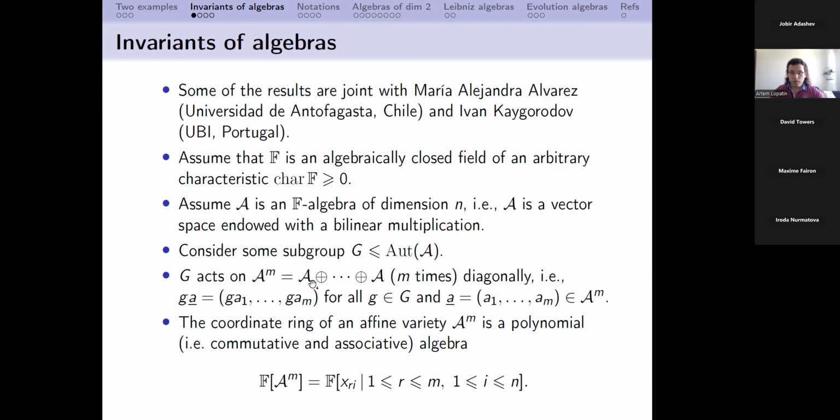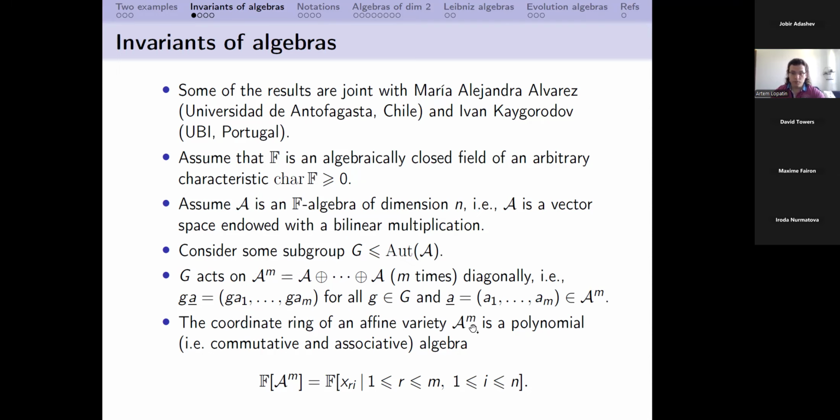Then we would like to make our life a little bit more complicated. So instead of one algebra A, we consider the direct sum of m copies of this algebra A. And the group G acts on this direct sum diagonally. It's explicitly written here. What exactly does it mean? And then we can consider the coordinate ring of A^m.